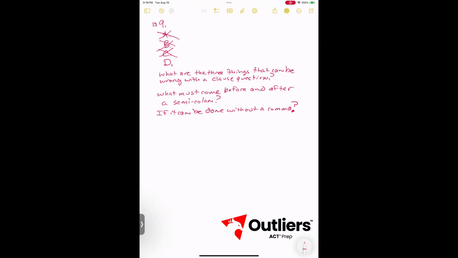Even if you didn't recognize the first part of it was not a clause, it still is starting with a dependent clause marker, from, which is a preposition. And so we know that this must be separated from the independent clause by a comma as well. So lots of ways to verify that answer D is correct.